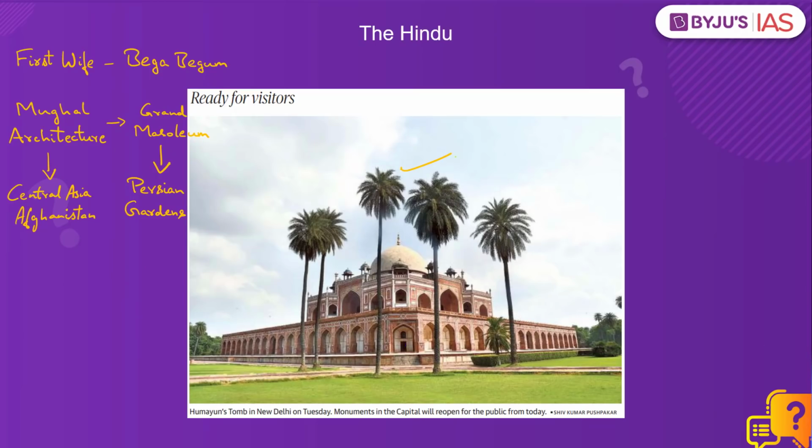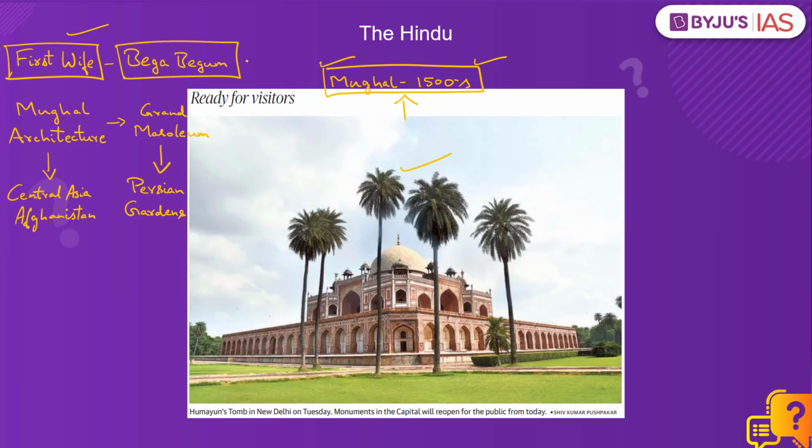See, the Humayun's tomb is an architectural wonder located in New Delhi, and it was built during the Mughal Empire in the 1500s. It serves as the final resting place of Humayun, the son of Babur and the second Mughal emperor. And the construction of this tomb was commissioned by his first wife and chief consort, Bega Begum or Haji Begum, and not by his son Akbar. This is what makes the first statement incorrect.